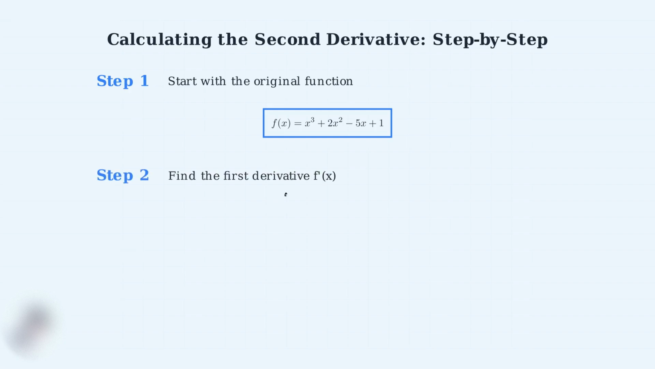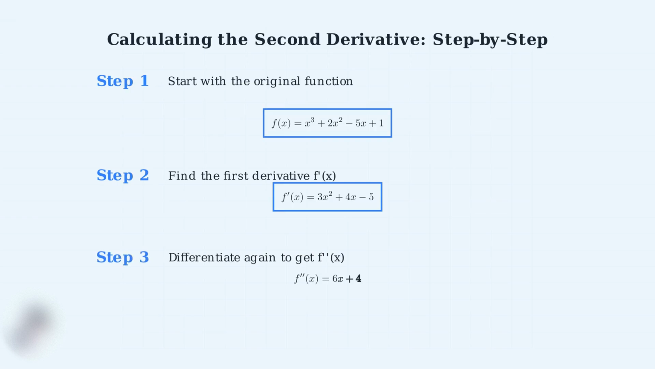Step 2, we differentiate our original function to find the first derivative. Using the power rule and basic differentiation techniques, we get f prime of x equals 3x² plus 4x minus 5. Step 3, we differentiate the first derivative to get our second derivative. Taking the derivative of 3x² plus 4x minus 5, we get f double prime of x equals 6x plus 4. That's it. We've successfully calculated the second derivative.